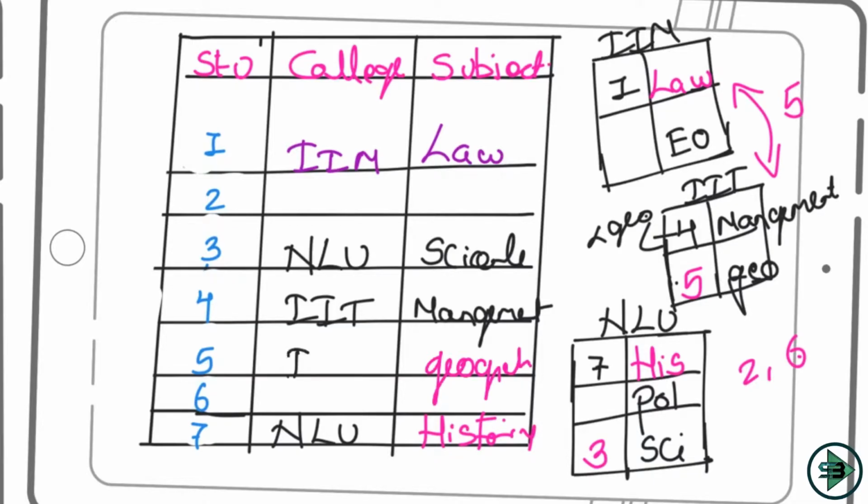5 studies in IIT. Now the only confusion we have left is for 2 and 6, which college could come there? We have 2 colleges which are left, IIM and NLU. So it could be IIM or NLU. Still there is a confusion. Similarly for 6 it could be IIM or NLU. We still have a confusion for college. Similarly there is a confusion for subject as well, economics and politics.